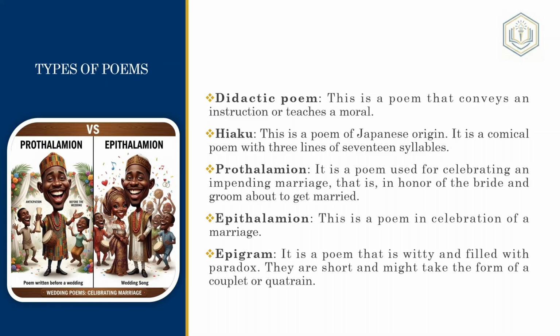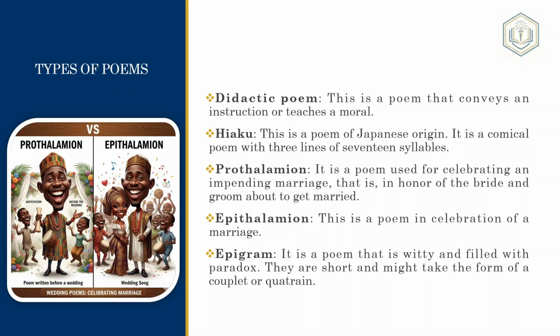So haiku is a poem of Japanese origin. It's a comical poem with 3 lines of 17 syllables. So if you see a poem that looks Japanese or has a Japanese origin, it is a poem of 3 lines of 17 syllables. If they ask you that question, just know that's haiku.